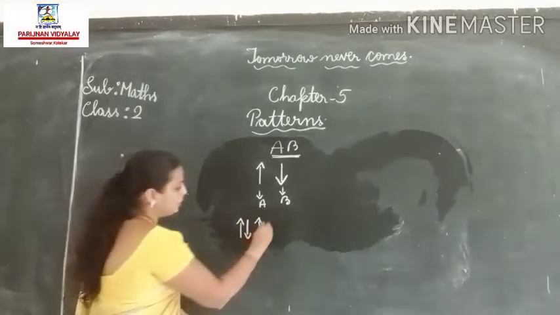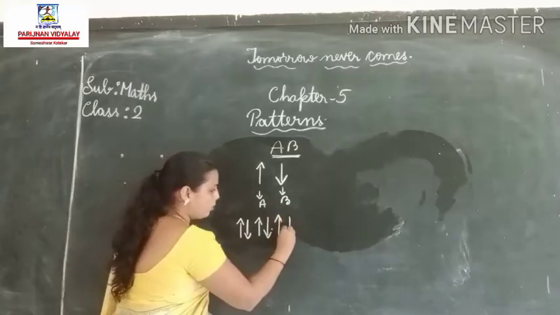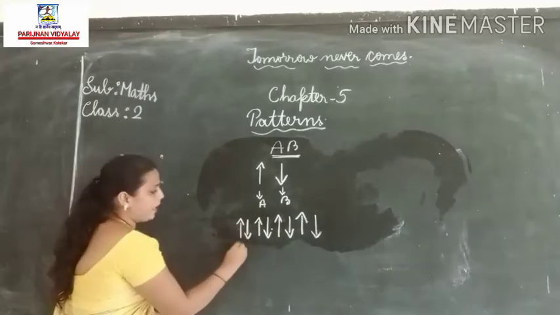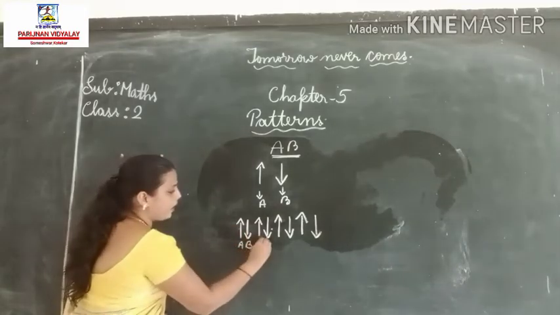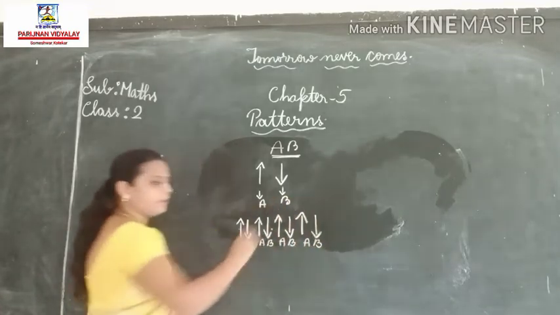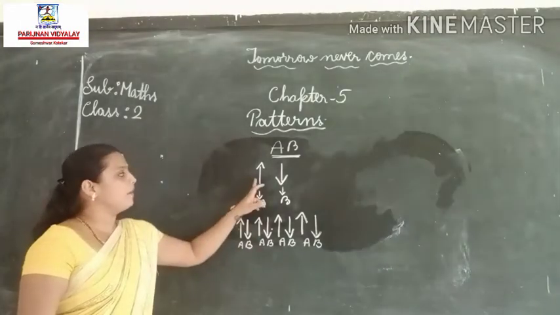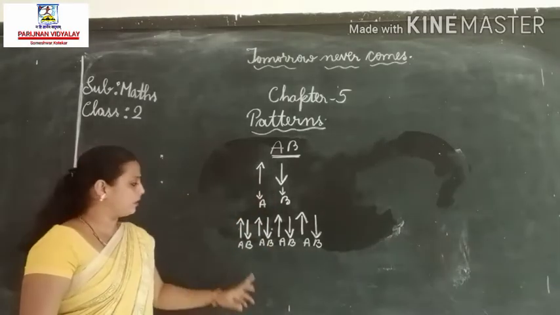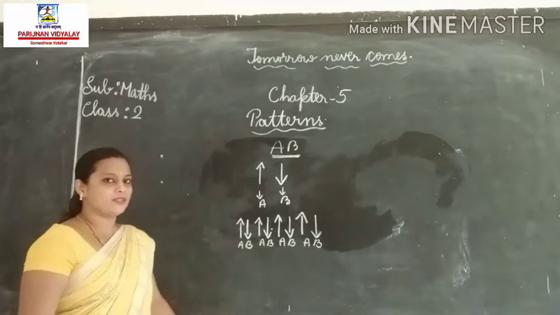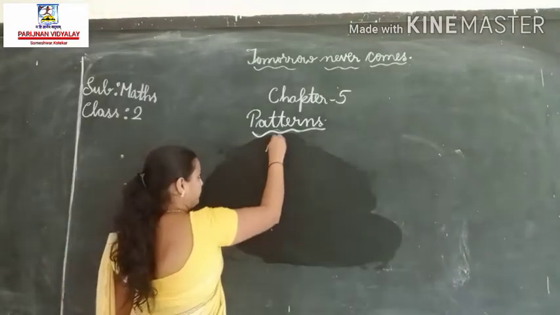A, B, A, B, A, B. So here we have done the AB pattern by using up arrow mark and down arrow mark. Have you understood?